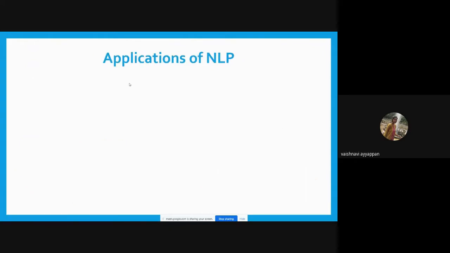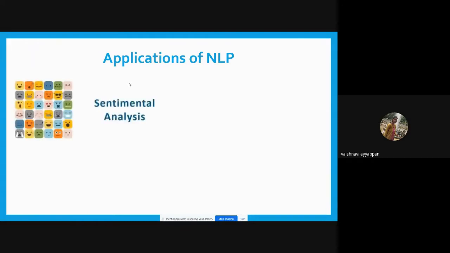Next, we go with the applications of NLP. First one is sentiment analysis. Based on text mining, we are going to apply text mining on the text, and we get these kinds of applications. First, we are going with sentiment analysis. In sentiment analysis, we are going to derive the sentiments from the text, what kind of emotions the text describes.